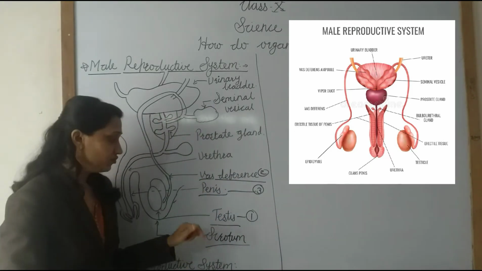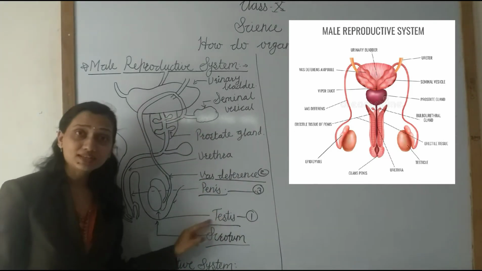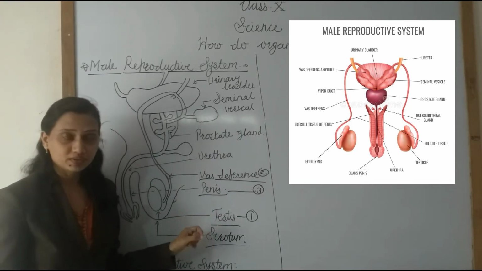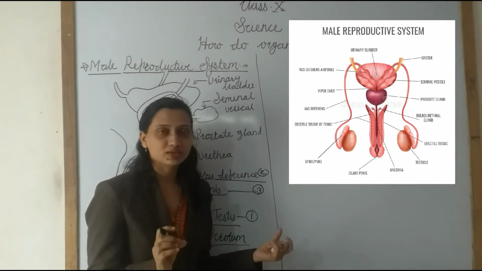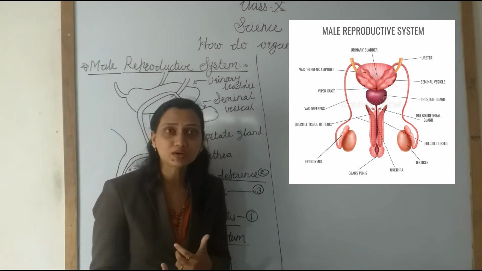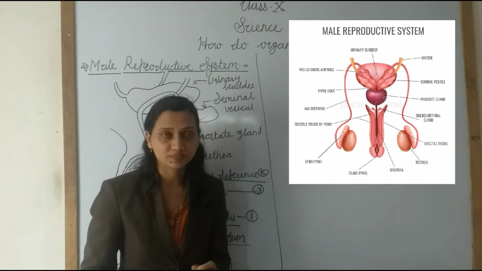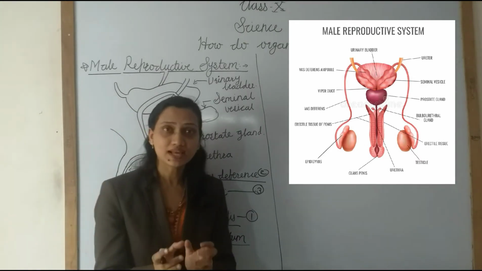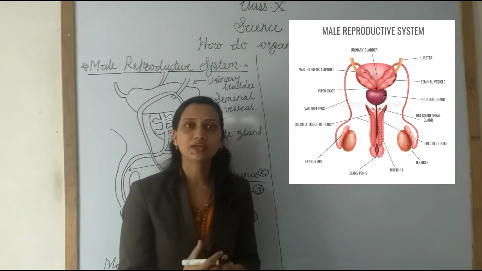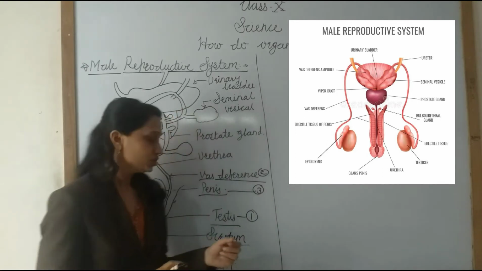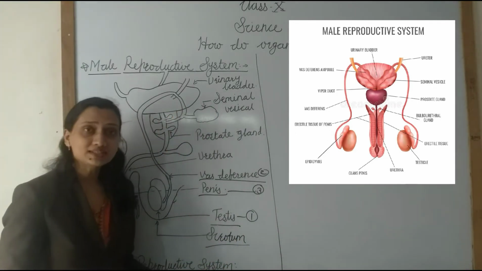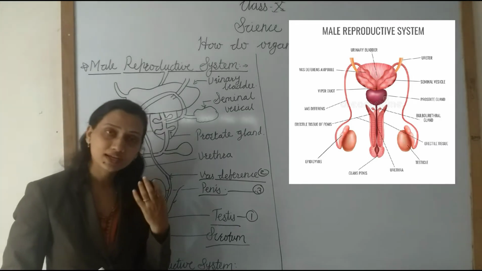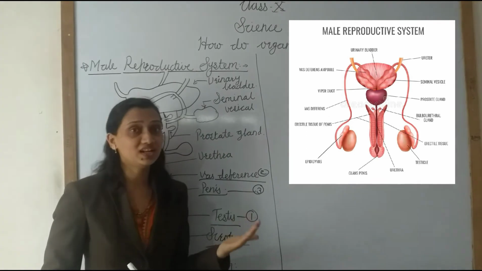Because we know the function of the testes: the testes produce the sperm, meaning the male gamete. The formation of sperm requires a lower temperature than the normal body temperature. So generally in that scrotum sac, the temperature is lower than the normal body temperature. Understand? So the testes secrete the male gametes that are necessary for fertilization.